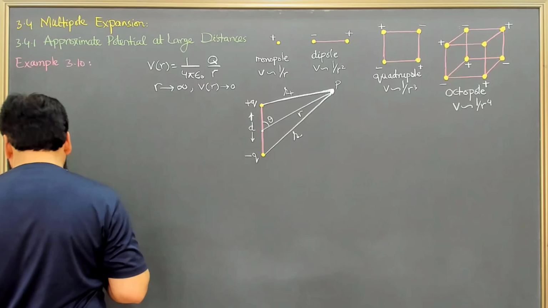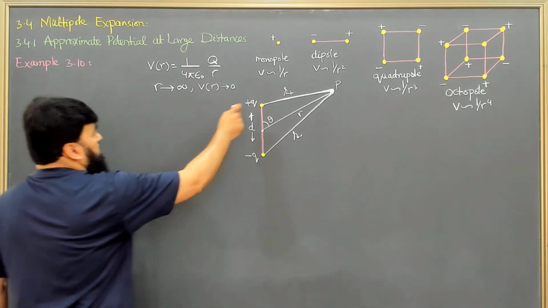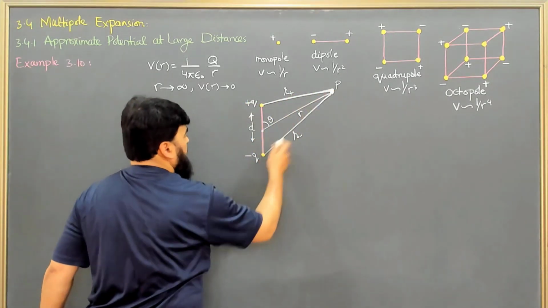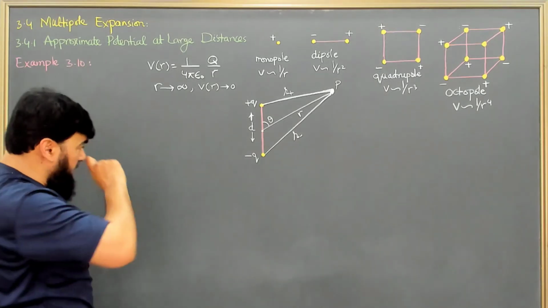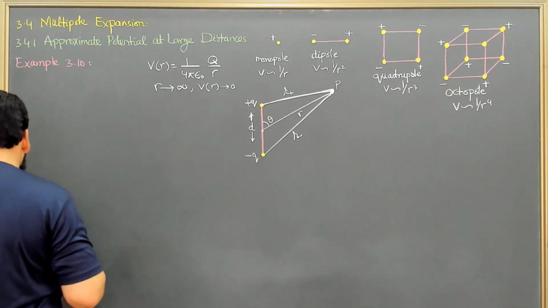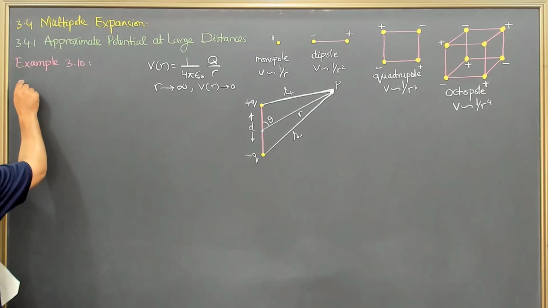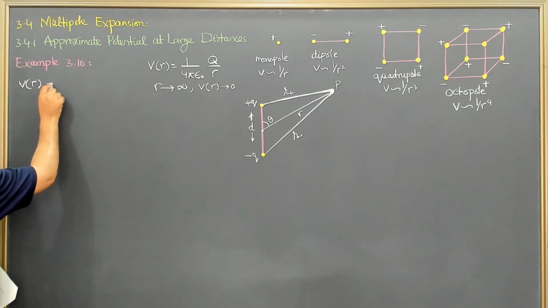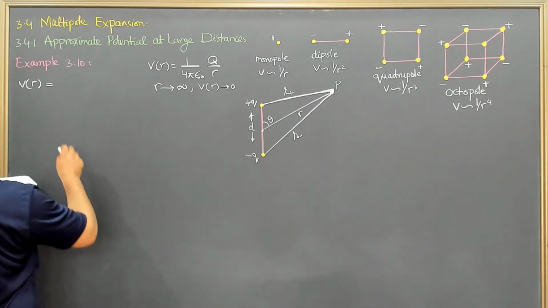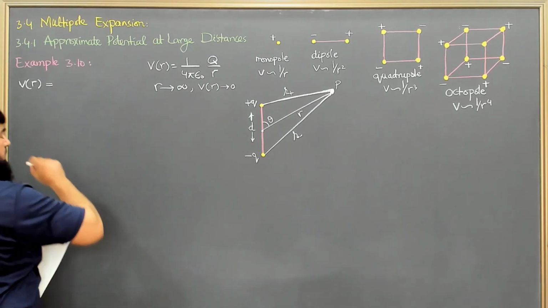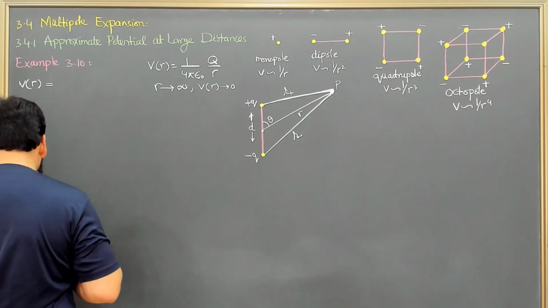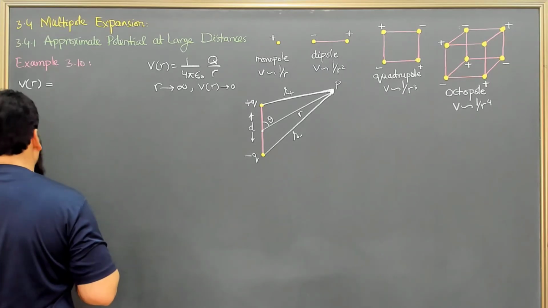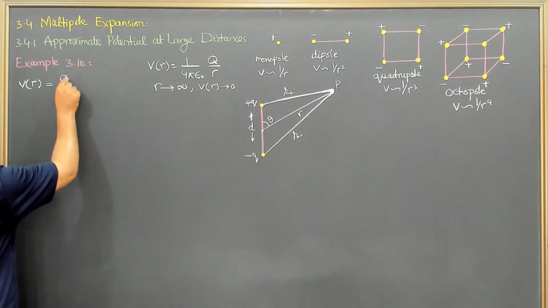So I can write the two potentials together. The plus will have a positive potential and the minus will have a negative potential. So let's write this. V at point r will be equal to 1 over 4 pi epsilon naught, and the q is common as well.